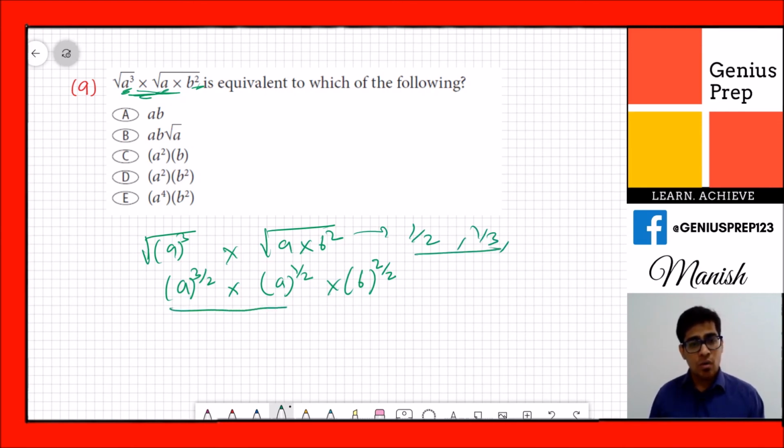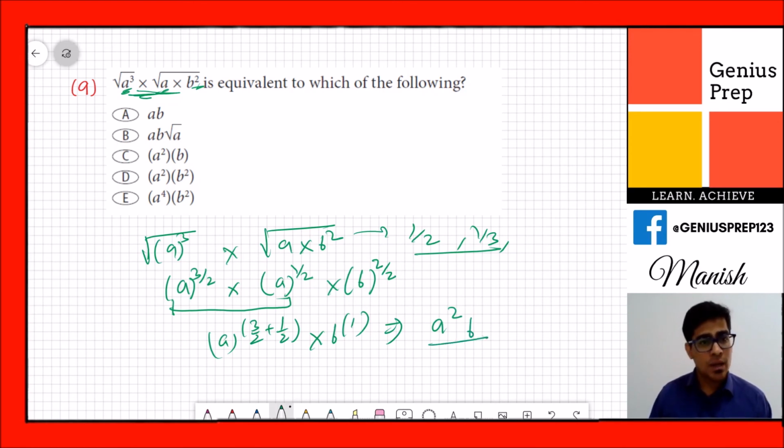So now a and a, we have the same base. When we have the same base, what we'll do is add the exponents, multiplied by b raised to 1. So if you solve this, it becomes a square, multiplied by b. So the answer will be a square b, which is c.